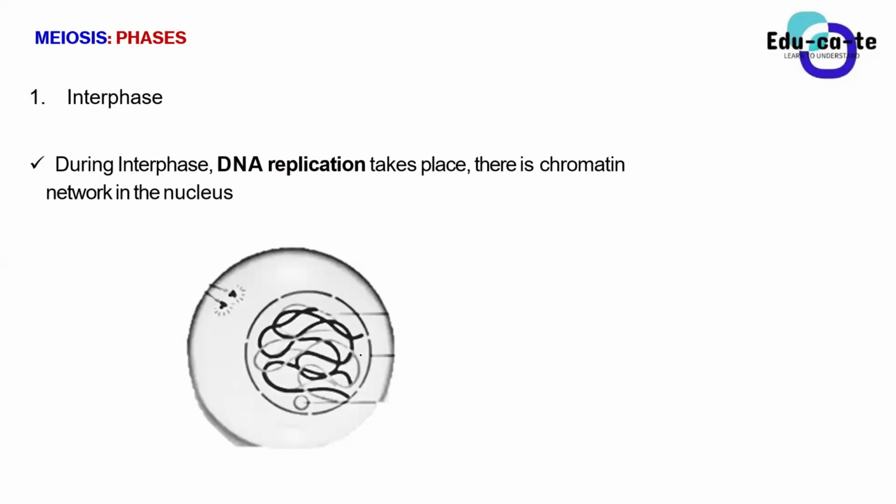In the nucleus, we are going to see thread-like structures, and these thread-like structures are known as the chromatin network. And this chromatin network, remember, is made up of what? It is made up of a DNA molecule plus a protein. But later on, this chromatin network will end up forming chromosomes. I think when I introduced it last time, I told you guys that a chromosome comes from the chromatin network.